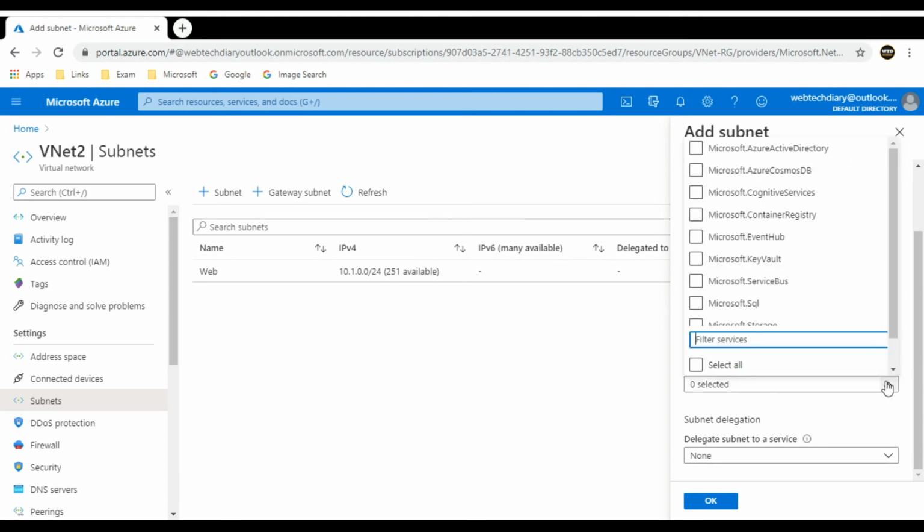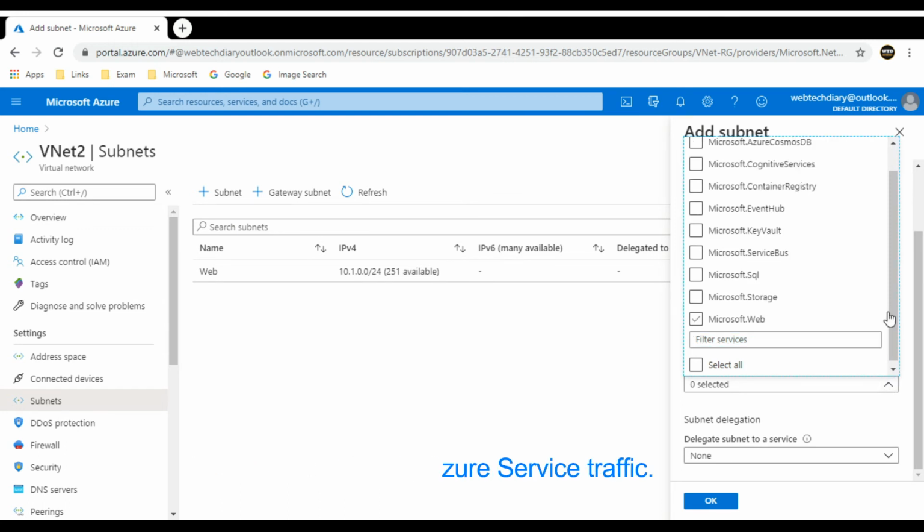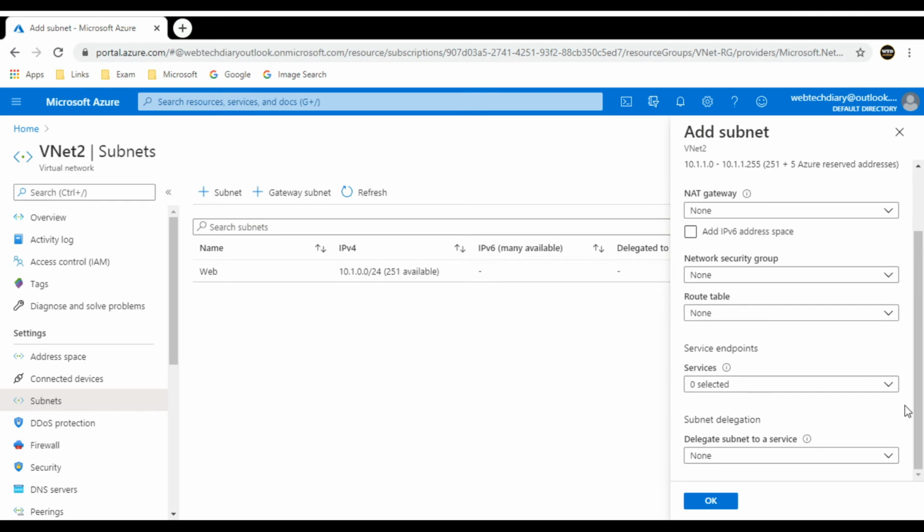Service endpoints provide secure and direct connectivity to various Azure services over the Azure backbone network. The key benefits are improved security for your Azure service resources and optimized routing for Azure service traffic. Using this, the requests to storage account, SQL, Service Bus, Key Vault will go privately using the Azure backbone network. It will not go via the public internet.